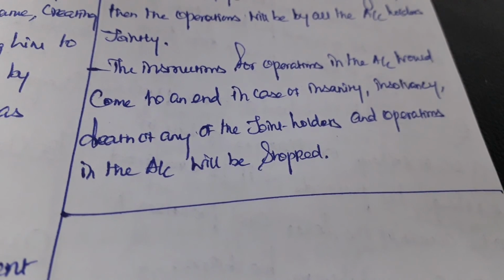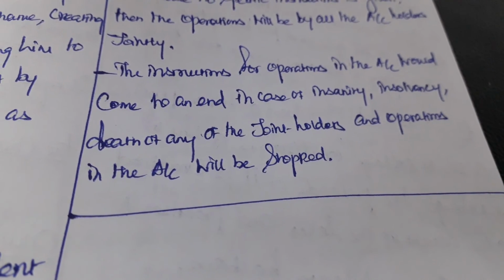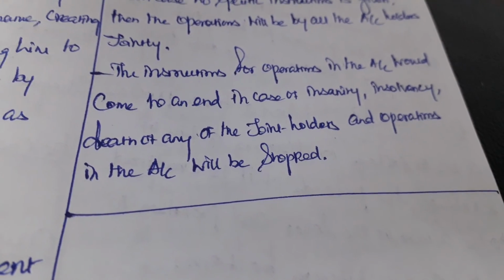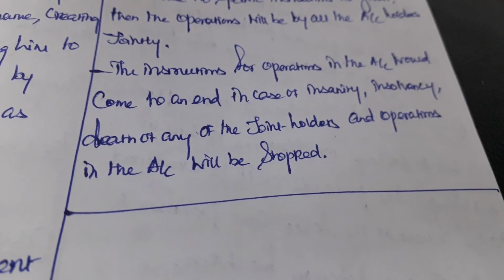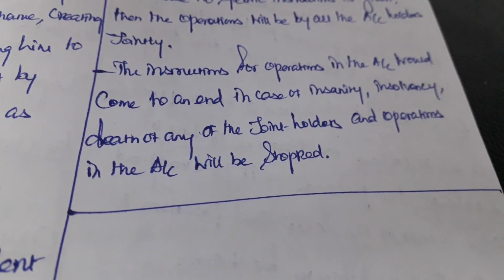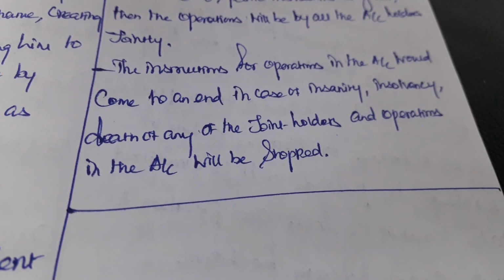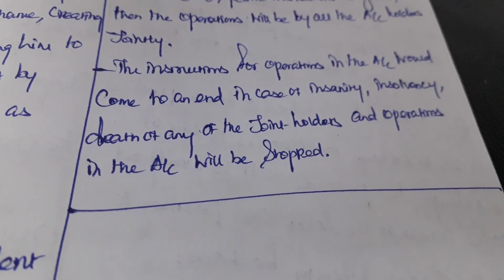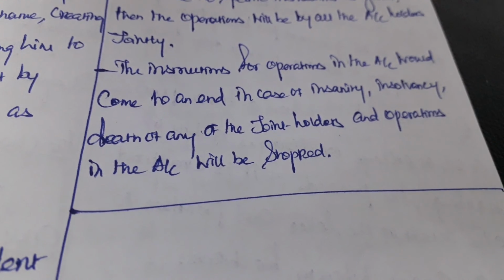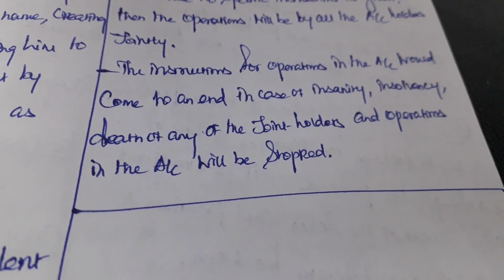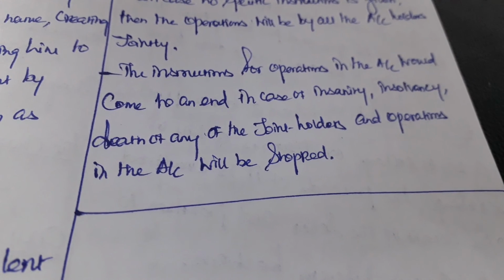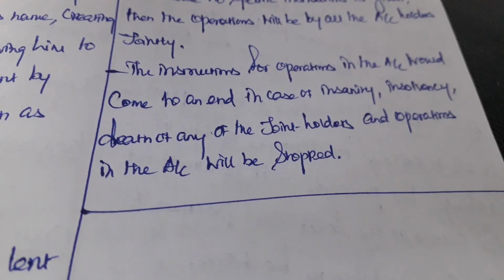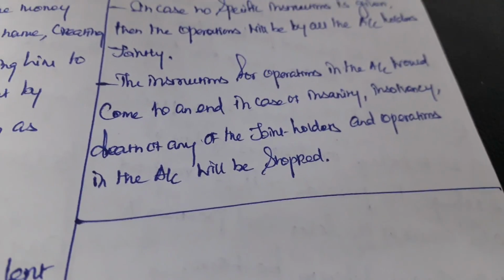To reoperate the account, the rest of the joint holders should open a new account. But if one of the joint holders is in a state of insanity or insolvency or dies, the account will be stopped. No more functioning.